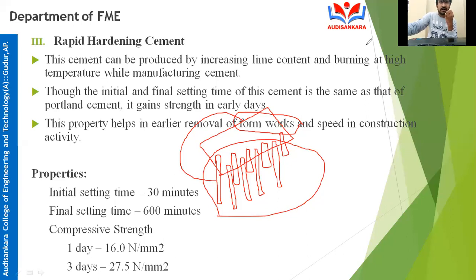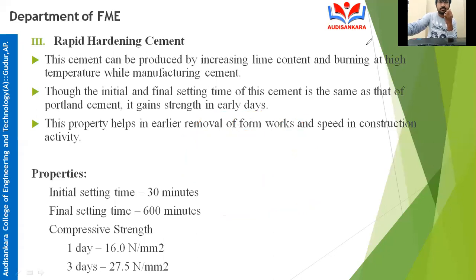To achieve rapid hardening cement, what are they increasing? They are increasing the lime content. You have to check that if lime is more than the limit, what will happen? Cement will become unsound, so we cannot use that cement in construction. So what is the range of lime in the cement content? 62 to 67. Just check that also.